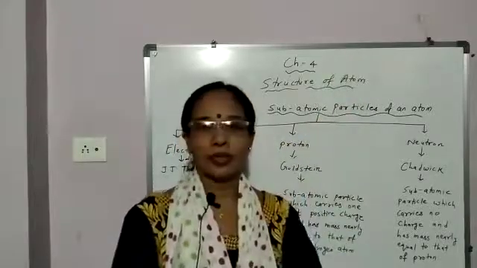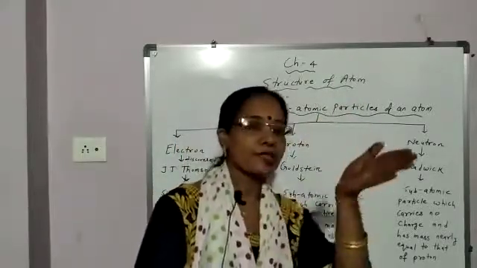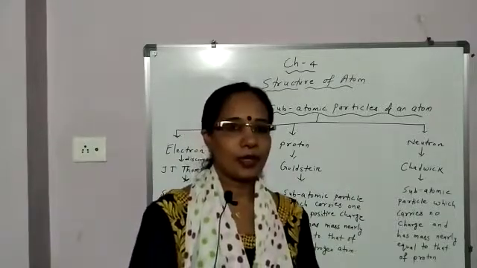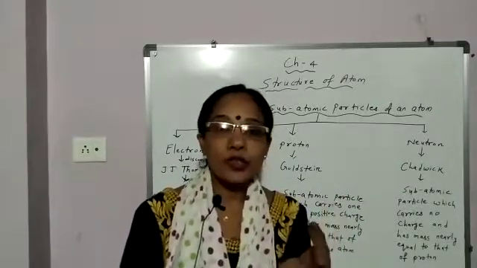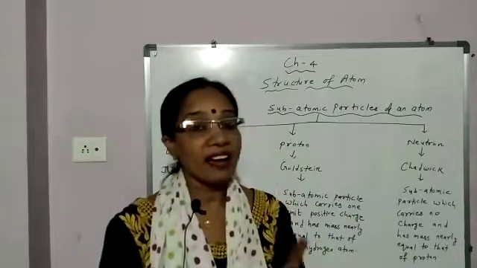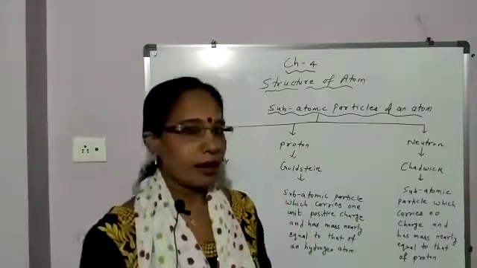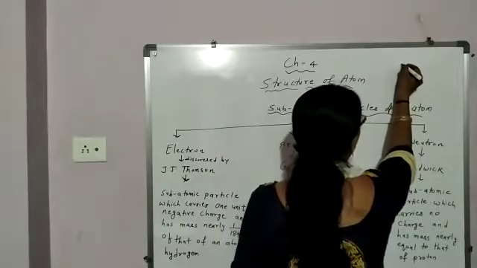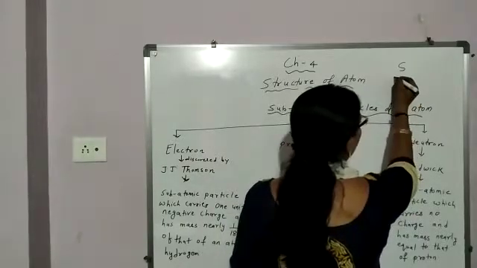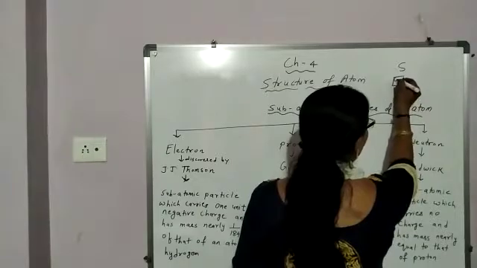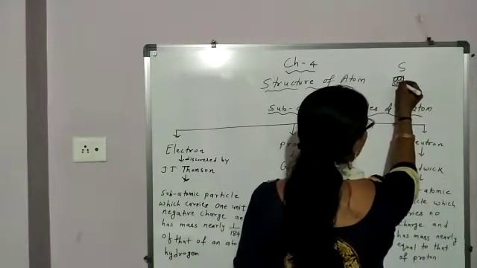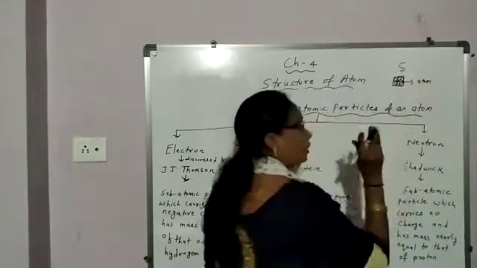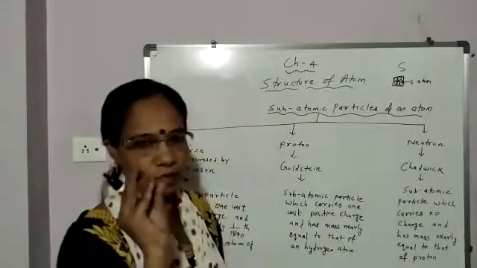What is an atom, students? We have already discussed atoms in chapter 3. Atoms are the smallest particle of an element. Oxygen is an element, sulfur is an element.